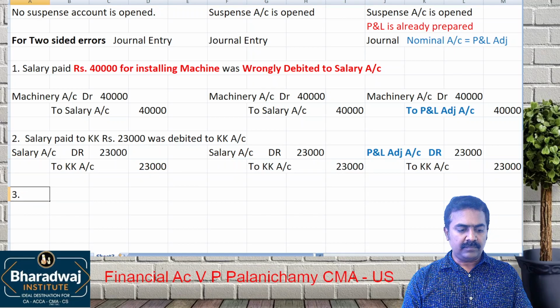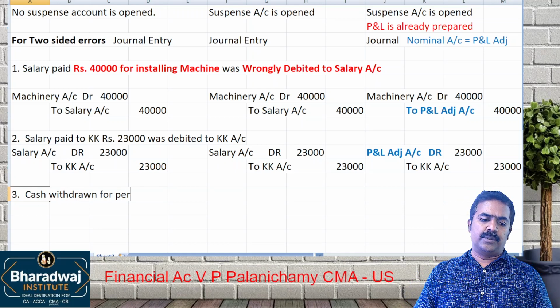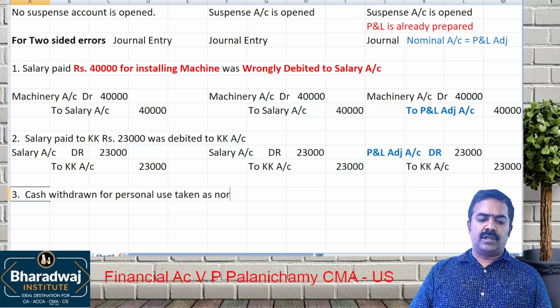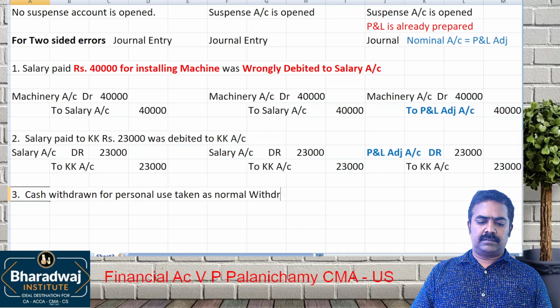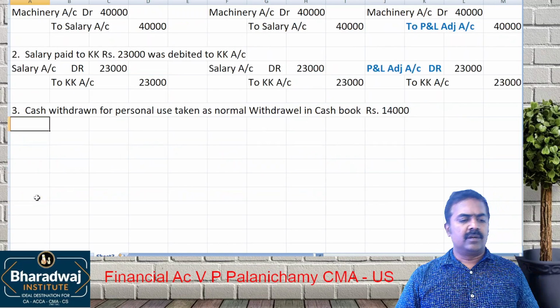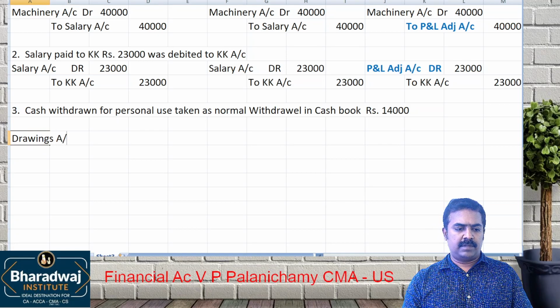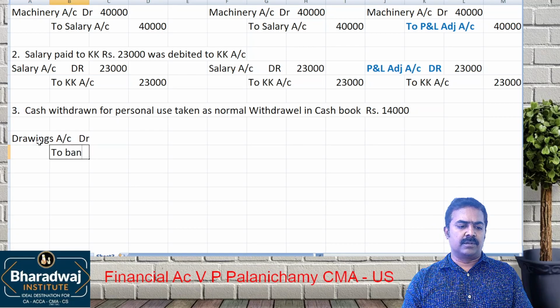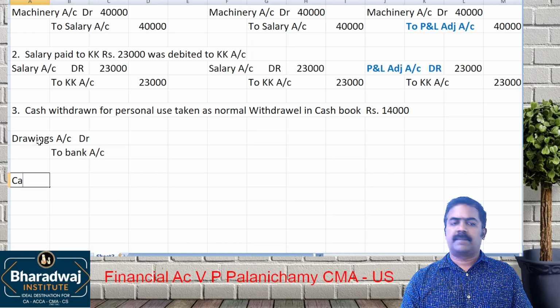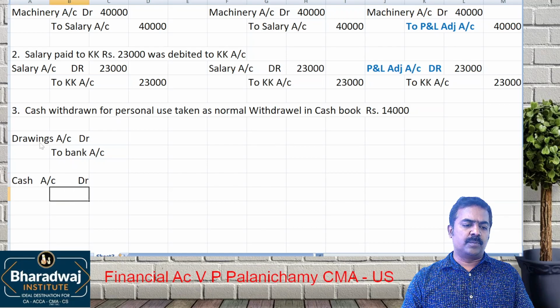Third. Okay. Cash withdrawn for personal use was taken as normal withdrawal in cash book, rupees 14,000. What is the journal entry for cash withdrawn for personal use? Drawings account debit to bank account. But it was taken wrongly. What have they done? They have passed cash account debit to bank account.